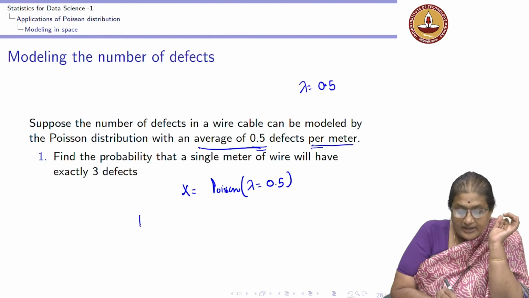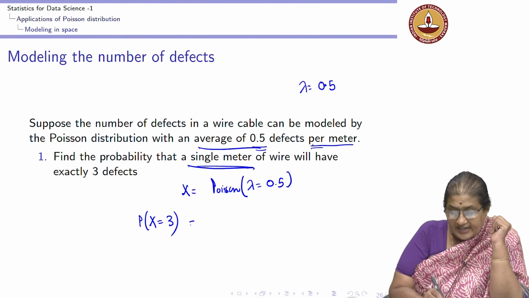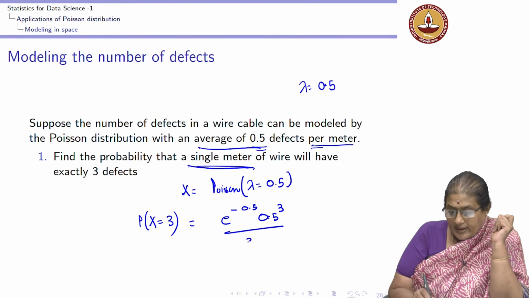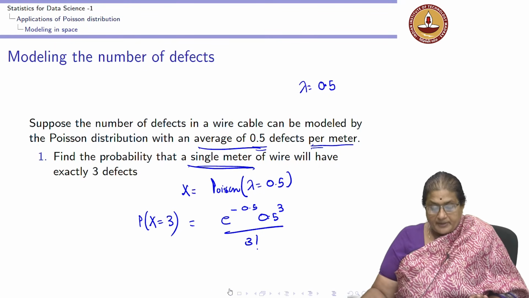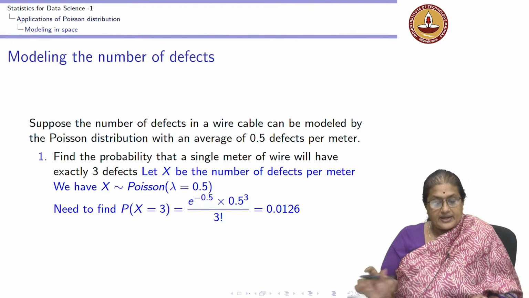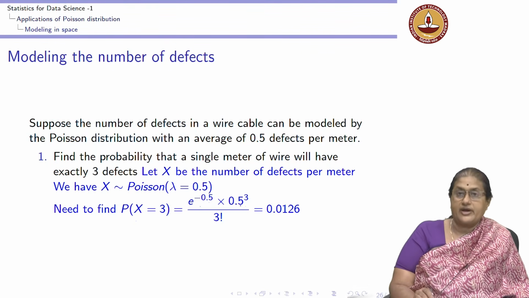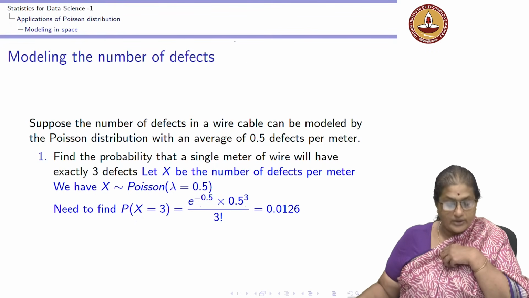The probability that a single meter will have exactly 3 defects is e to the minus 0.5, 0.5 raised to 3 by 3 factorial. I identify the parameter of the distribution and I get probability x equal to 3 is e to the minus 0.5, 0.5 to the power of 3 by 3 factorial, which is 0.0126.